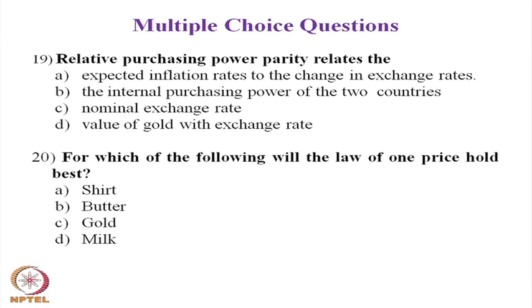The choices are for you: A. Short, B. Butter, C. Gold, D. Milk. Mark the answer, keep it with you.